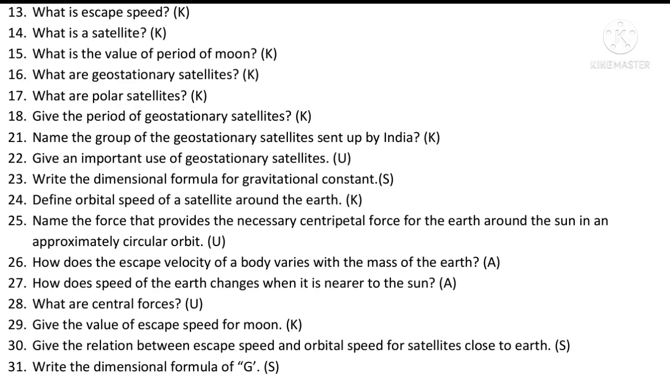What are central forces? If the force on a body is always directed towards a fixed point, that is origin. Give the value of escape speed for moon, 2.38. Give the relation between escape speed and orbital speed. Yes, VE is equal to, that is, escape speed is equal to square root of 2 into orbital velocity. Write the dimension formula of capital G. M raised to minus 1, L raised to 3, T raised to minus 2.